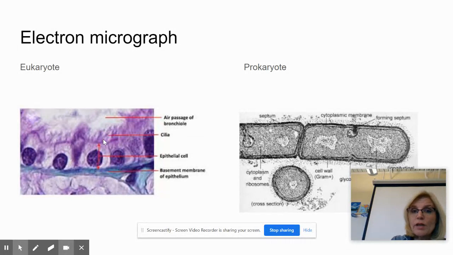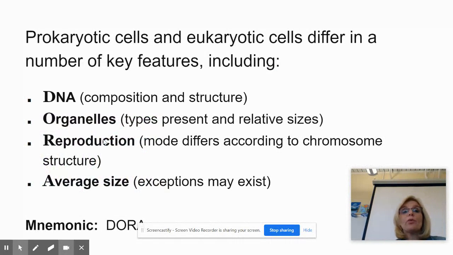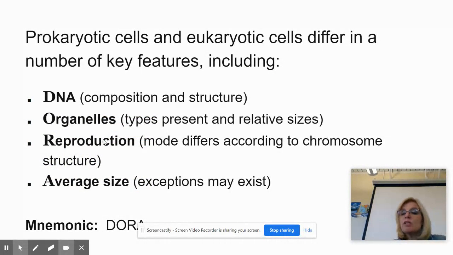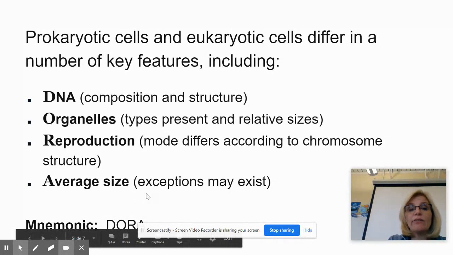Okay, but let's stick to what we're doing. Prokaryotic cells and eukaryotic cells differ in a number of ways, and you need to know this. So this needs to be in your notes along with what the electron microscopes allow us to do. You need to be able to tell what the differences are and be able to compare and contrast these. If you've already done it in your reading, that's fine. If you want to add to it, that's fine. Or if you haven't done the reading yet, get the notes done now, however you want to do it. But it should be in your notes. So it's different in the way its DNA is, it's different in the organelles, it's different in the way it reproduces, and it's different in the average size.